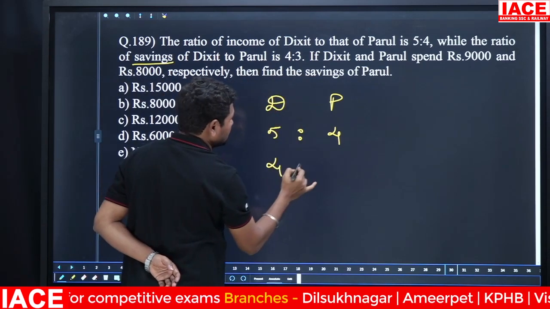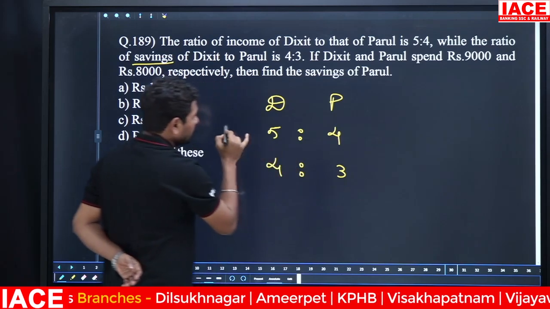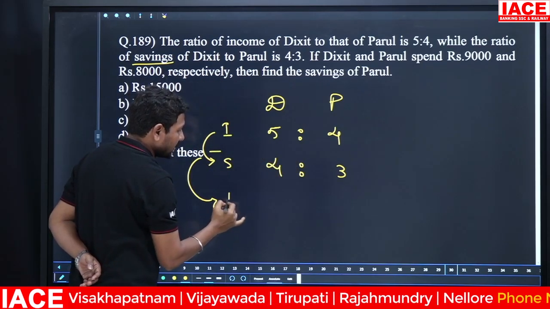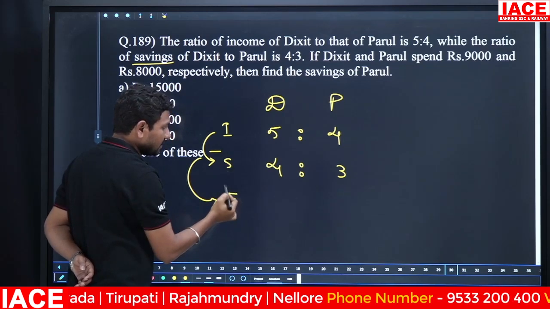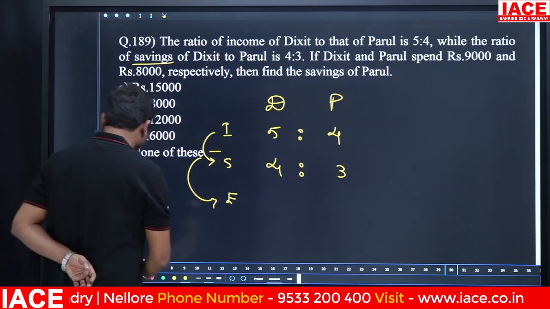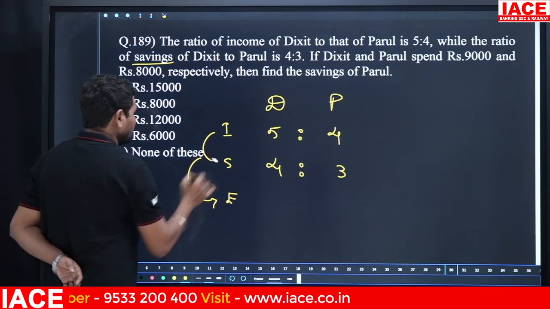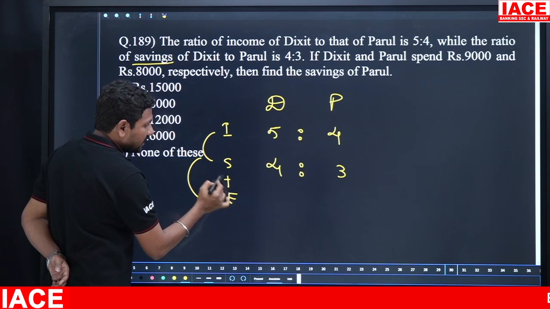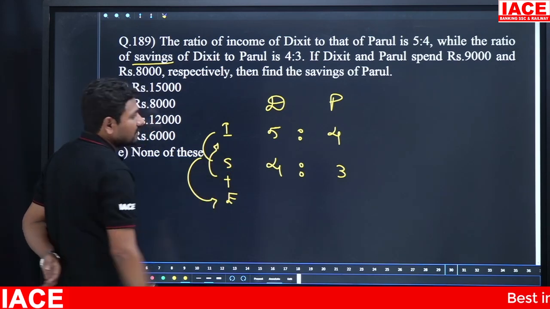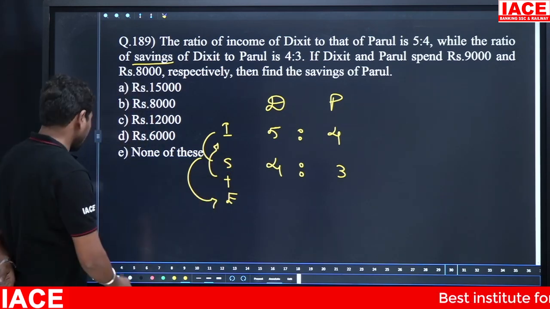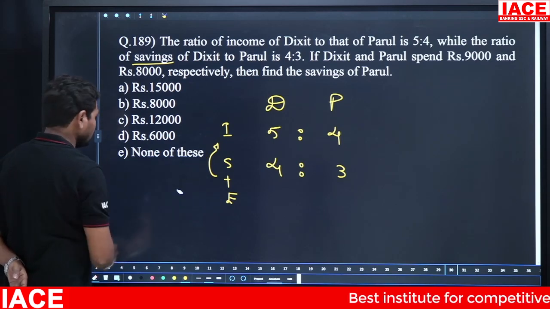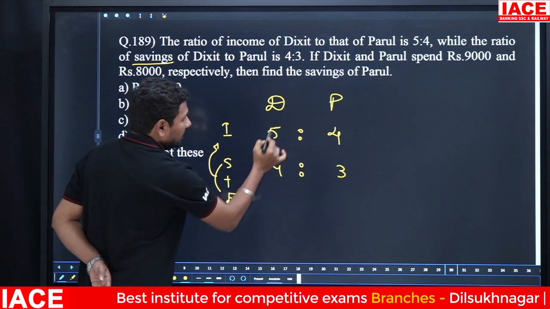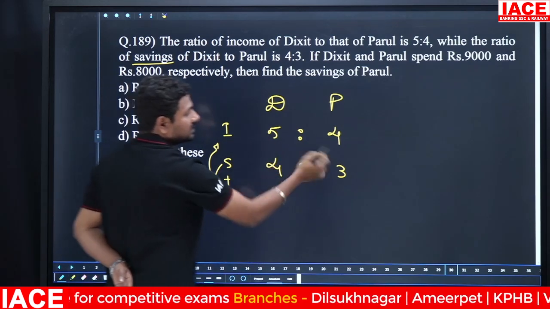Savings ratio is 4:3. We know that from income, if savings are removed, you will get expenditure. Expenditure plus savings is equal to income. Here also, savings plus expenditure added, you will get income. Then here 5 minus 4 is equal to 1 part, and 4 minus 3 is equal to 1 part.